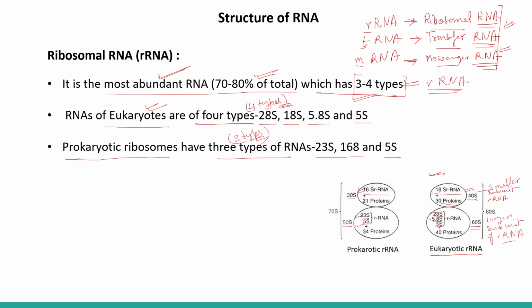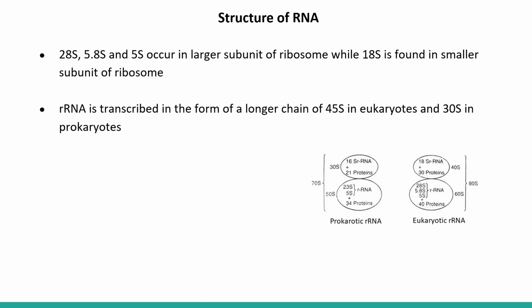So here we can see that ribosomes are made up of these different types of rRNA. In the case of eukaryotes, we have four different types, and in the case of prokaryotes, there are three different types. Very, very important point to remember, right? Moving forward, 28S, 5.8S and 5S occur in the larger subunit of the ribosome, while 18S is found in the smaller subunit.